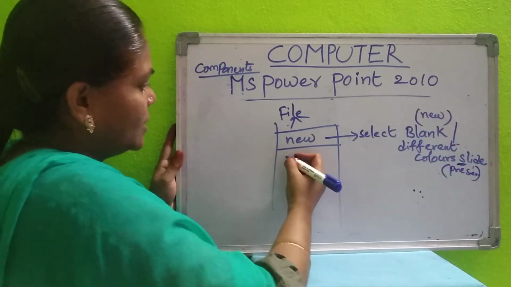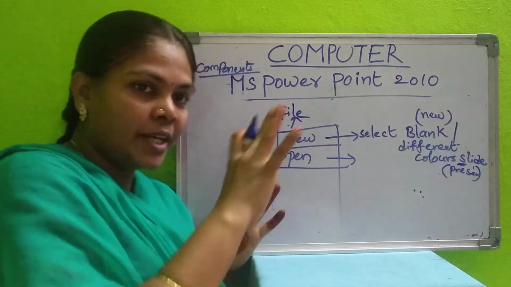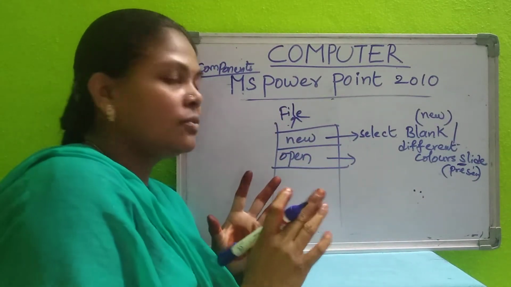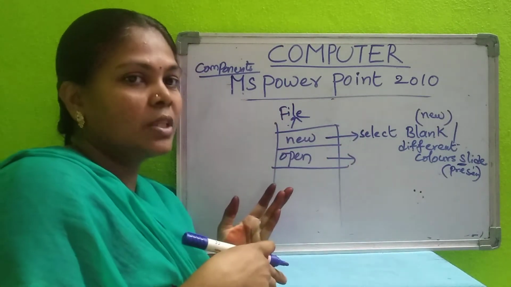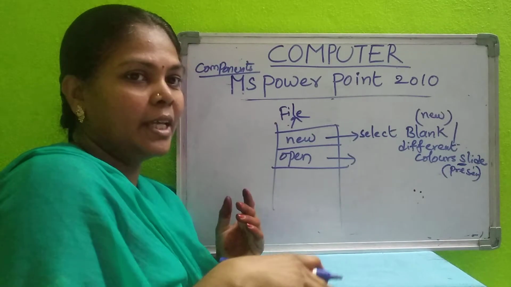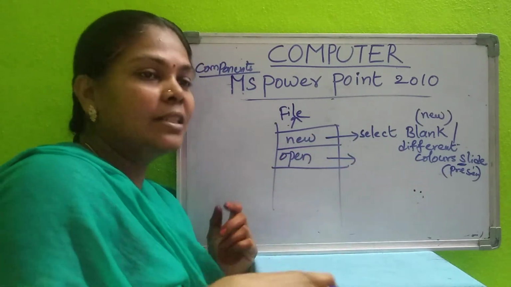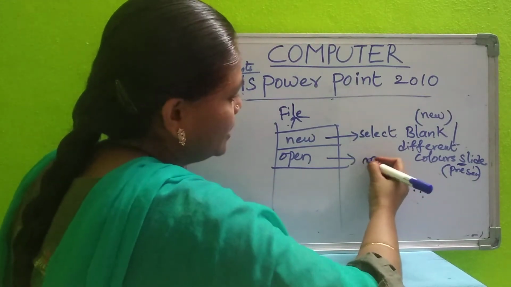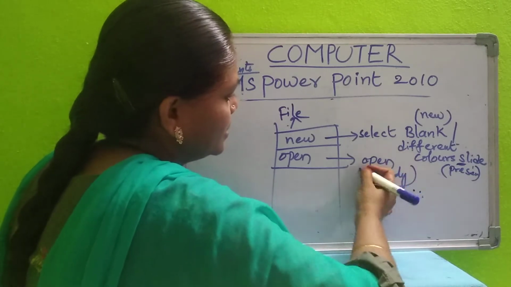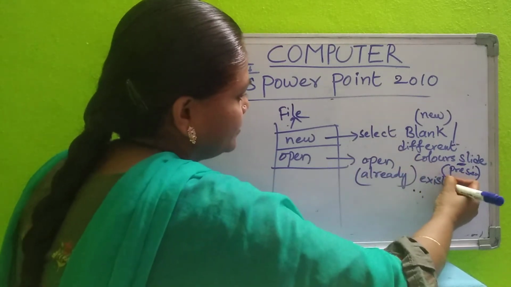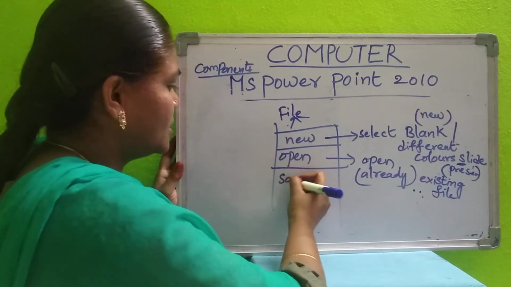Next one. Open means already we did some work. Already we have created some slides. And after that what we have to do? We have to save it. After saving, if you want to watch it again, if you want to make any changes again, that time we use this open option. That means we can open an already existing file.